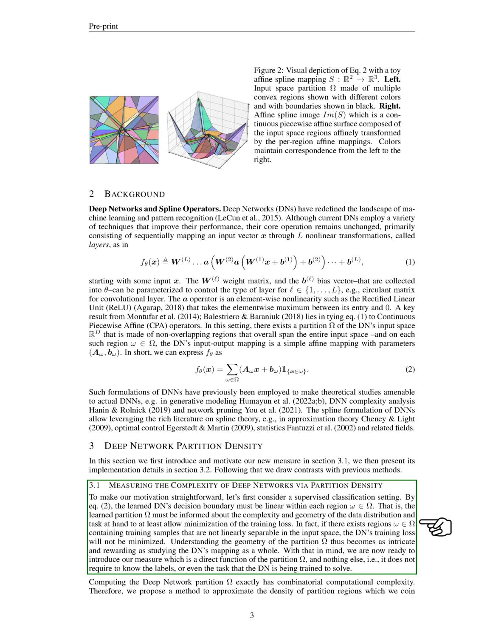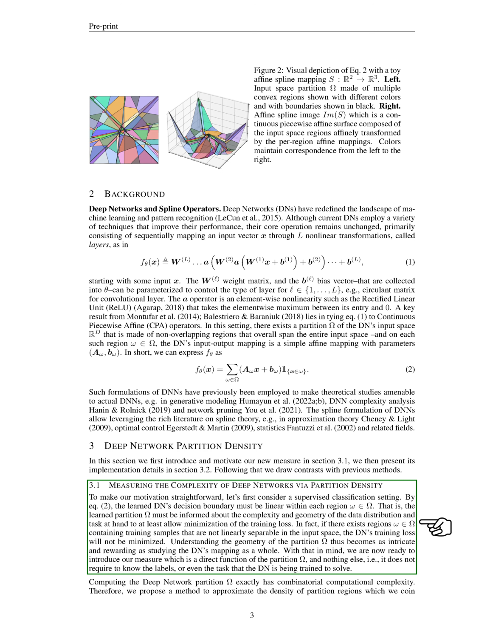Let's start with a simple scenario: a supervised classification task. In this case, the decision boundary of the deep network, DN, we've trained has to be linear within each region of the data. This means that the way we partition the data has to take into account its complexity and geometry. If there are regions of the data that aren't linearly separable, the DN won't be able to minimize the training loss. So, understanding the geometry of the partition is as important as understanding the DN's mapping as a whole.